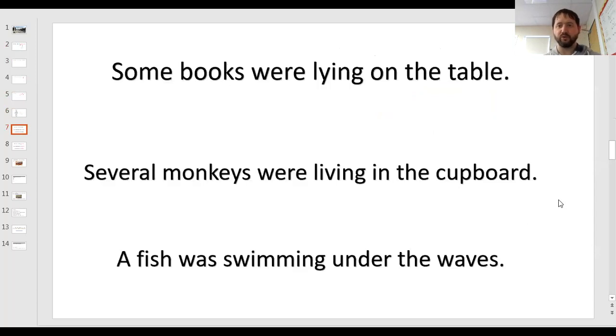So what I want you to do is just pause the video. I'll just move me around. Pause the video, and I want you to underline the preposition in each sentence and maybe put a circle around the prepositional phrase. So I'll give you a few seconds to pause the video there.